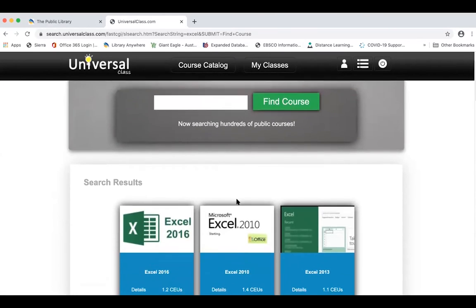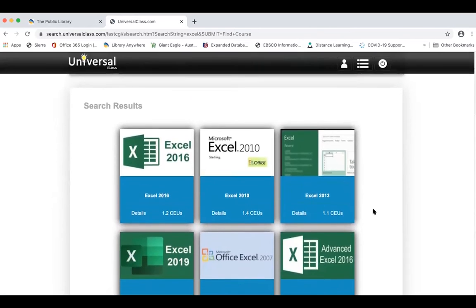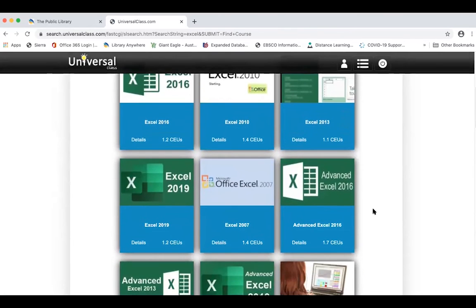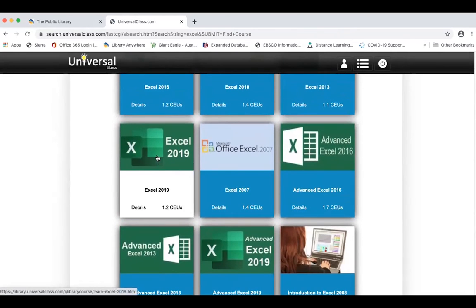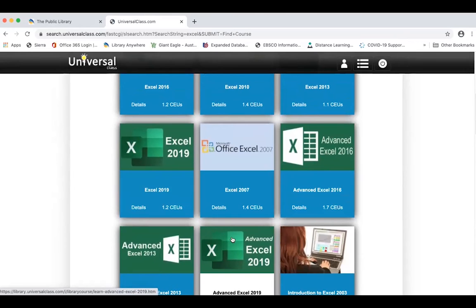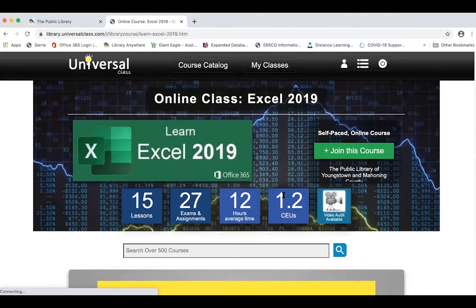And like Learning Express Library, it has a variety of Excel courses to choose from, and it actually has the 2019 Excel as both basic and advanced. And when I pull it up here, you'll see that it's got 15 lessons. There's going to be 27 assignments and exams to take. And on average, it takes 12 hours, which translates to 1.2 CEUs, continuing education units.